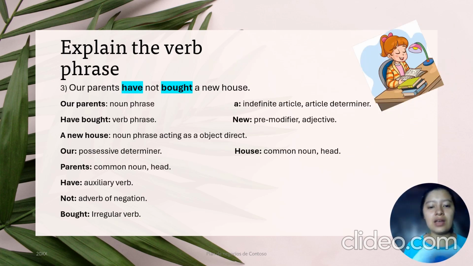Explain the verb phrase. Our parents have not bought a new house. Our parents, noun phrase. Have not bought, verb phrase. A new house, noun phrase acting as a direct object. Our, possessive determiner. Parents, common noun. Have, auxiliary verb. Not, adverb of negation. Bought, irregular verb. A, indefinite article, determiner. New, premodifier, adjective. House, common noun.